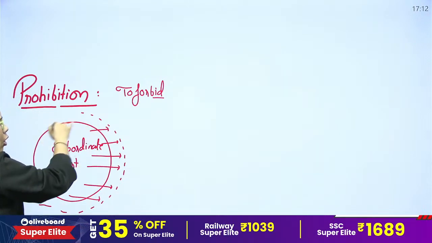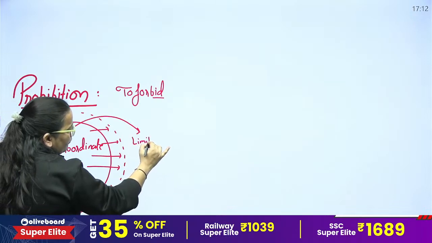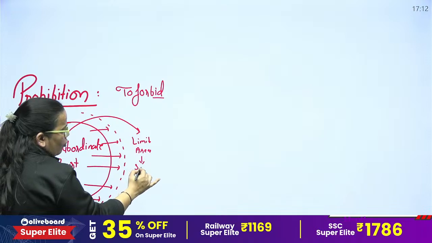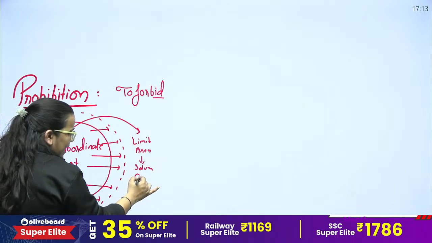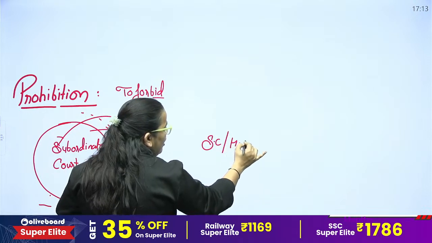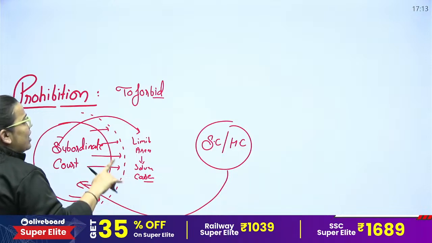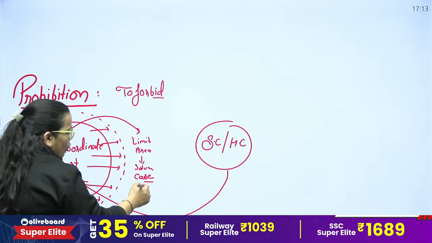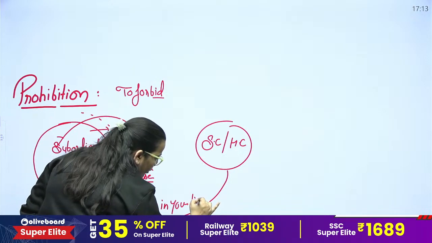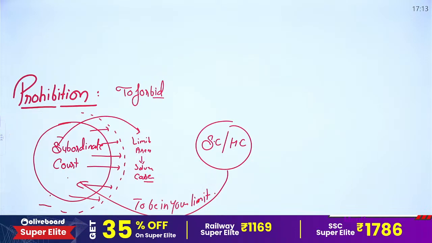Now, the subordinate court is going out of this limit area, and beyond its limit area it is solving a case or any matter or issue. In that case, the Supreme Court or High Court can issue the writ and give the suggestion to the subordinate court, to be in your limit. This is the condition whenever a prohibition case arises.